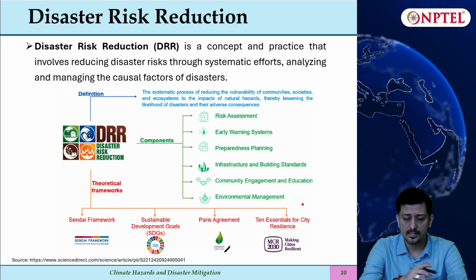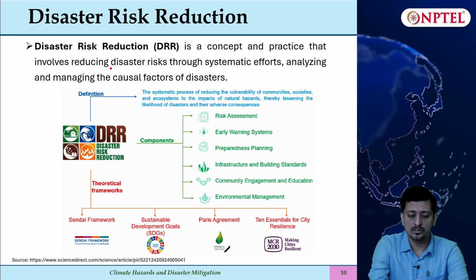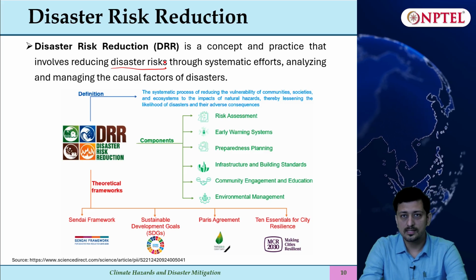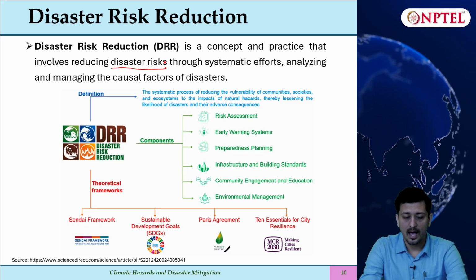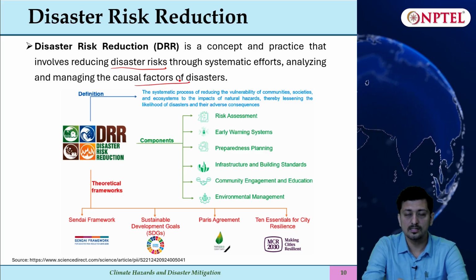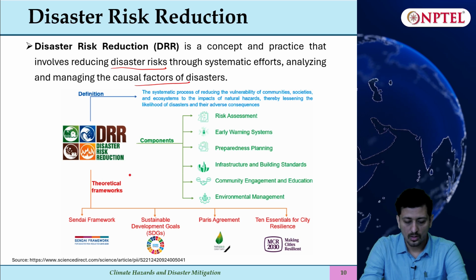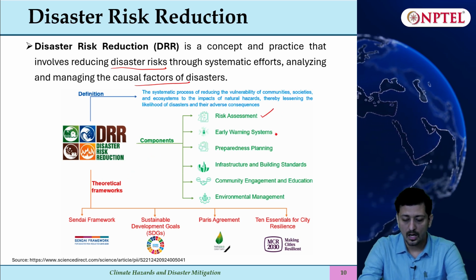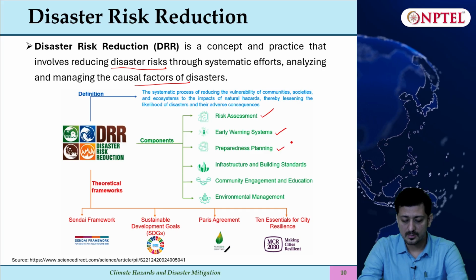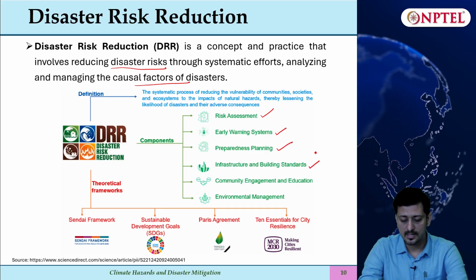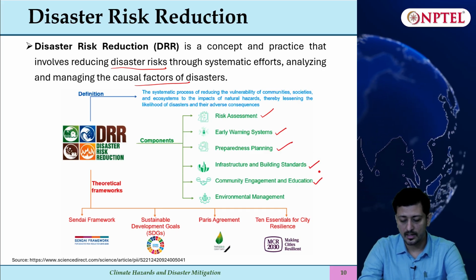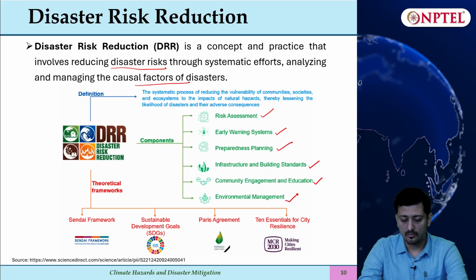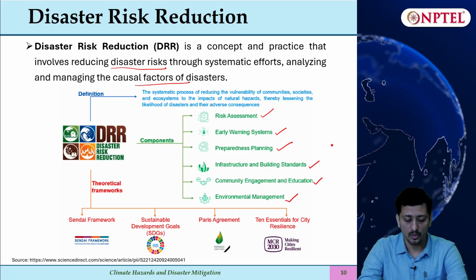So DRR is a concept and practice that involves reducing the disaster risk through systematic efforts, analyzing and managing the causal factors of these disasters. The components of DRR include risk assessment, early warning system, preparedness planning, infrastructure and building standards, community engagement and education, and environmental management. So these are the key components.